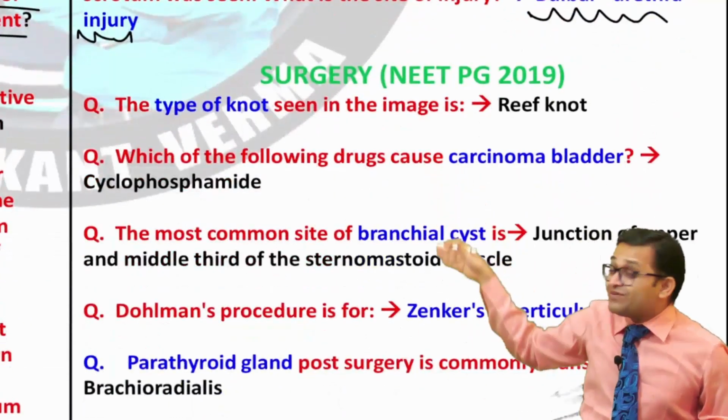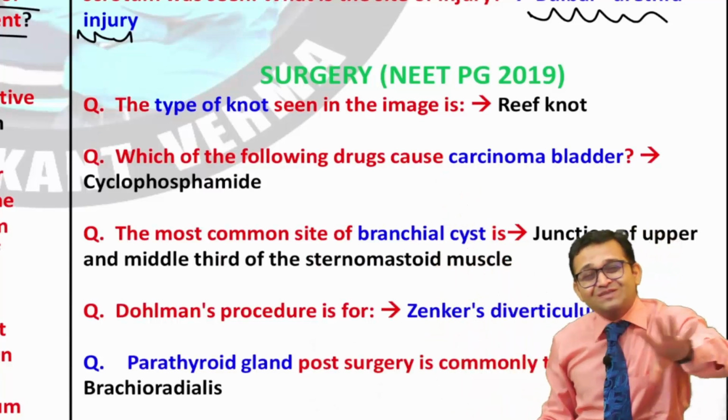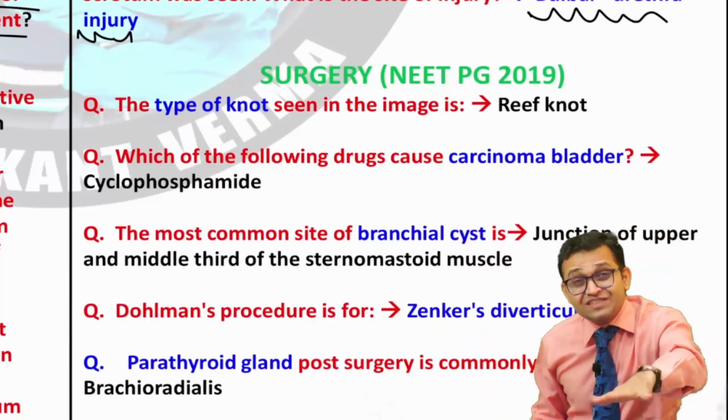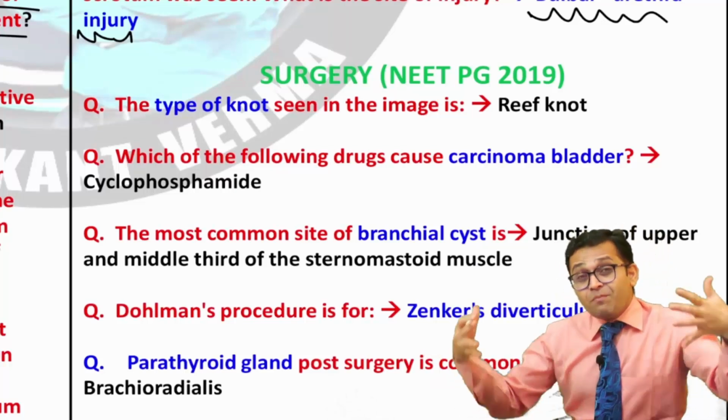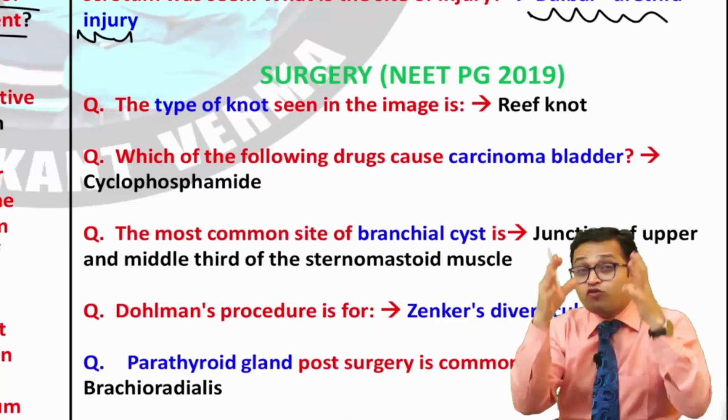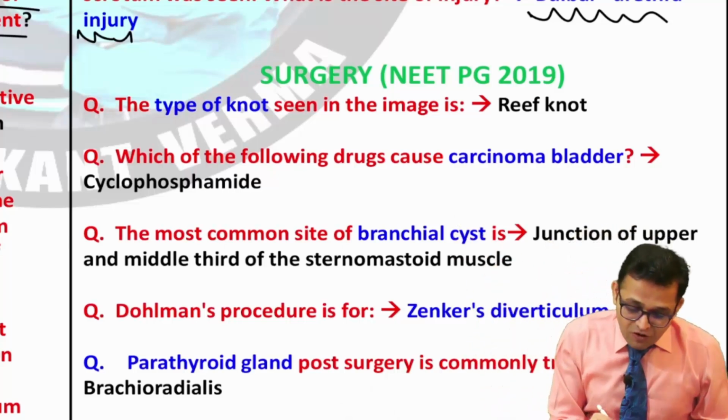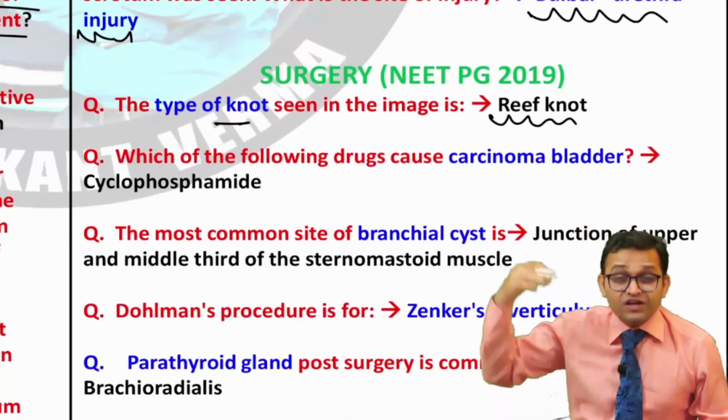Can you see? Previously they were asking one liner, simple questions, but now the pattern has changed. So this is our analysis. You have to focus on the long questions. You have to look for multiple subject integration. You have to look for image based questions. Yes, the types of knots are an important topic. Reef knot had been asked.